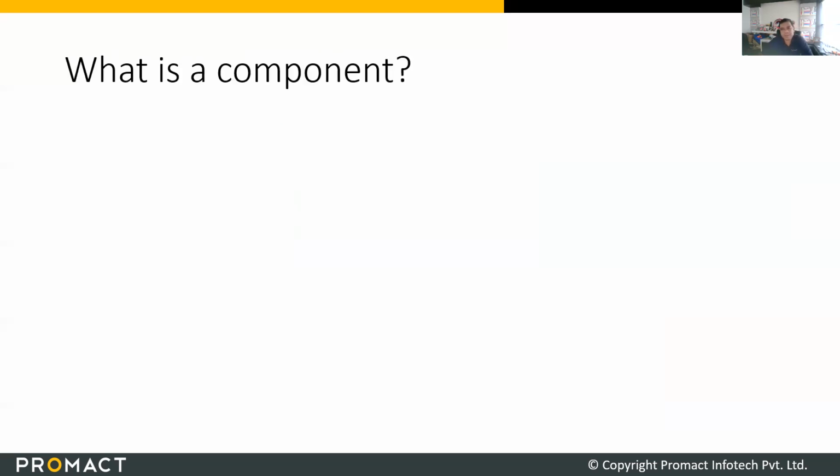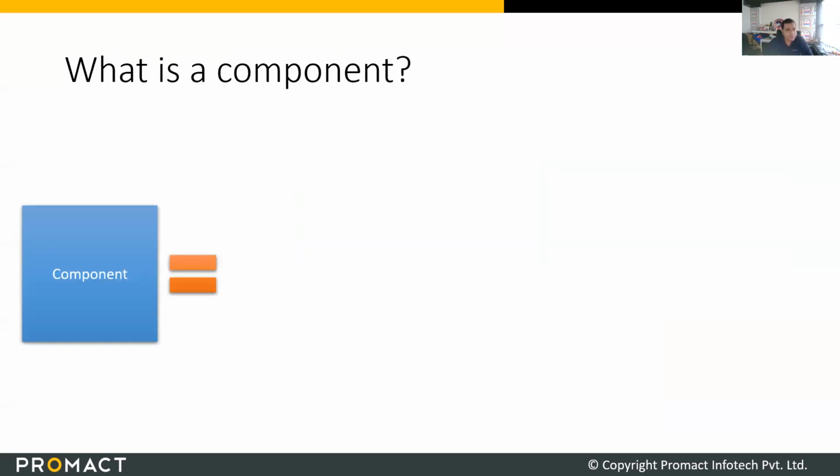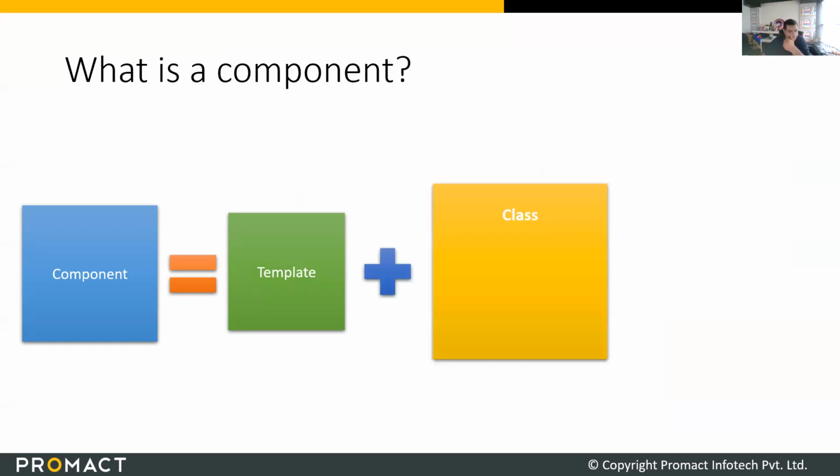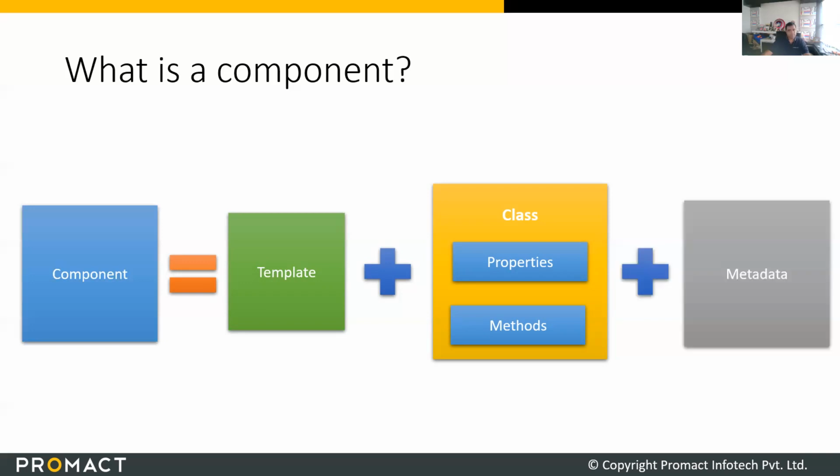The next question would be, what is a component? A component is a combination of a template, which is the HTML that you write, with all the property binding and everything done in the template. Combine that with a backend class, that is component.ts. A class may contain properties and methods. These two combined with some metadata create a component.